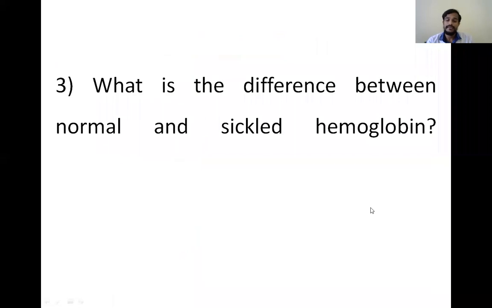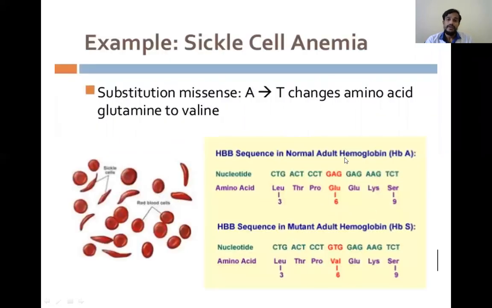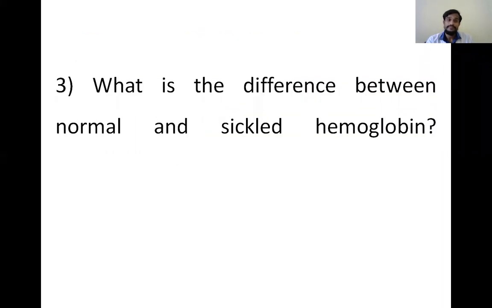So here the basic defect is glutamate is replaced by valine in the 6th position in the polypeptide chain of the beta chain of hemoglobin. So next, coming to the third question, what is the difference between normal and sickle hemoglobin that we had seen?